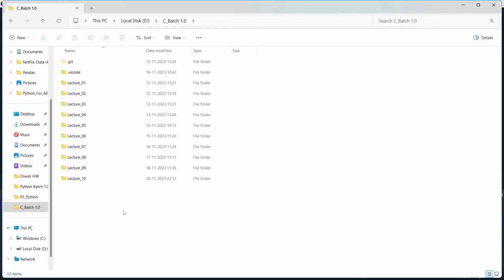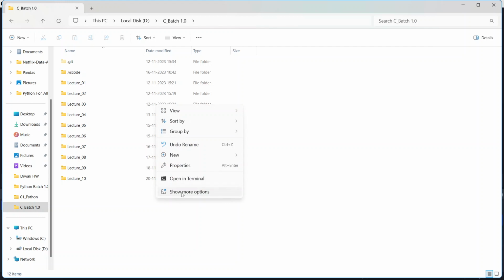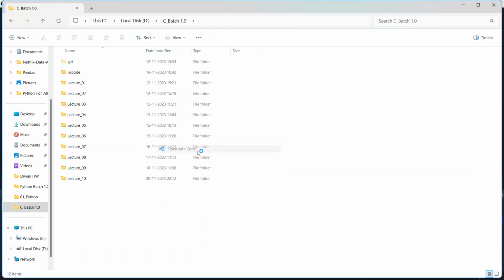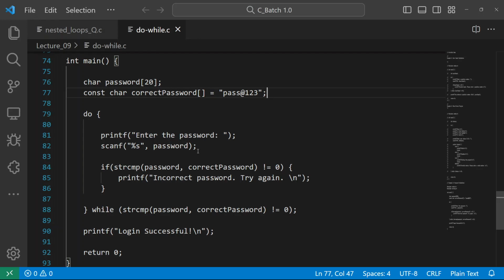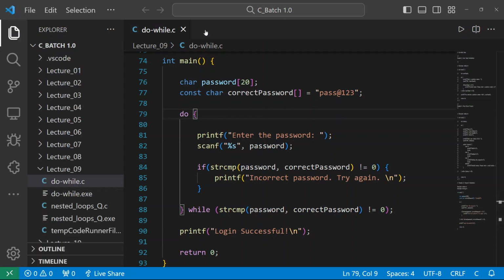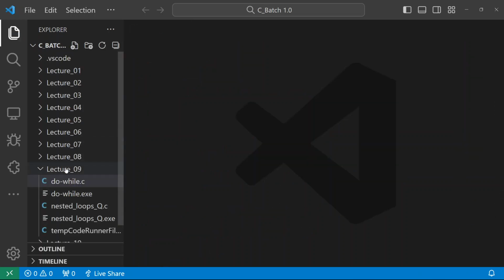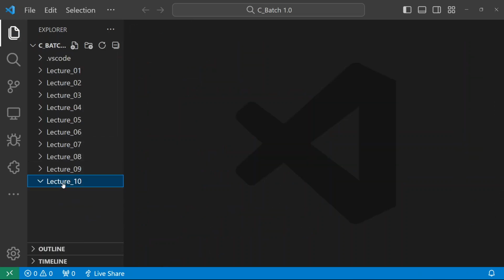Okay, let me open VS Code now. So see, in lecture 10 we will see arrays today.